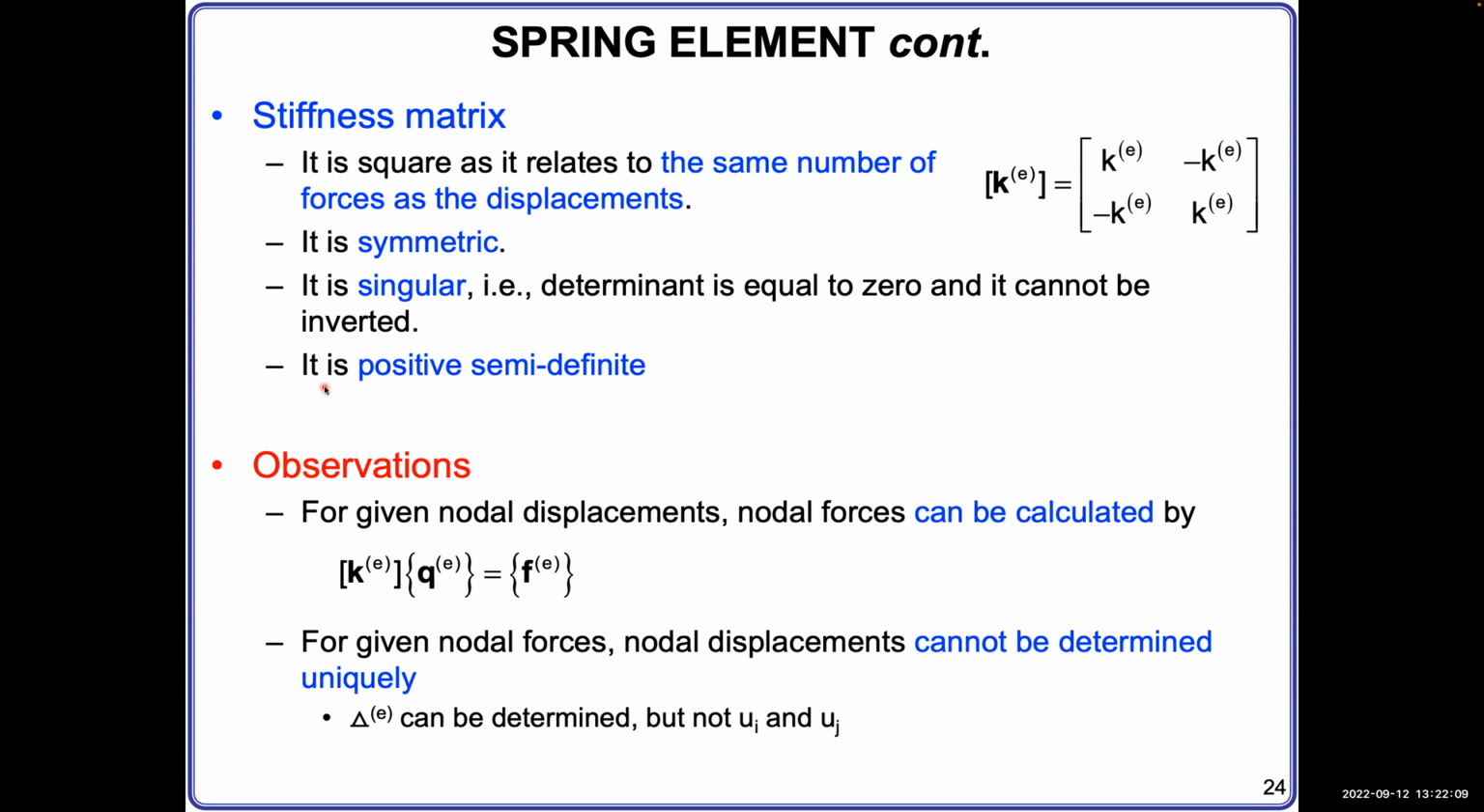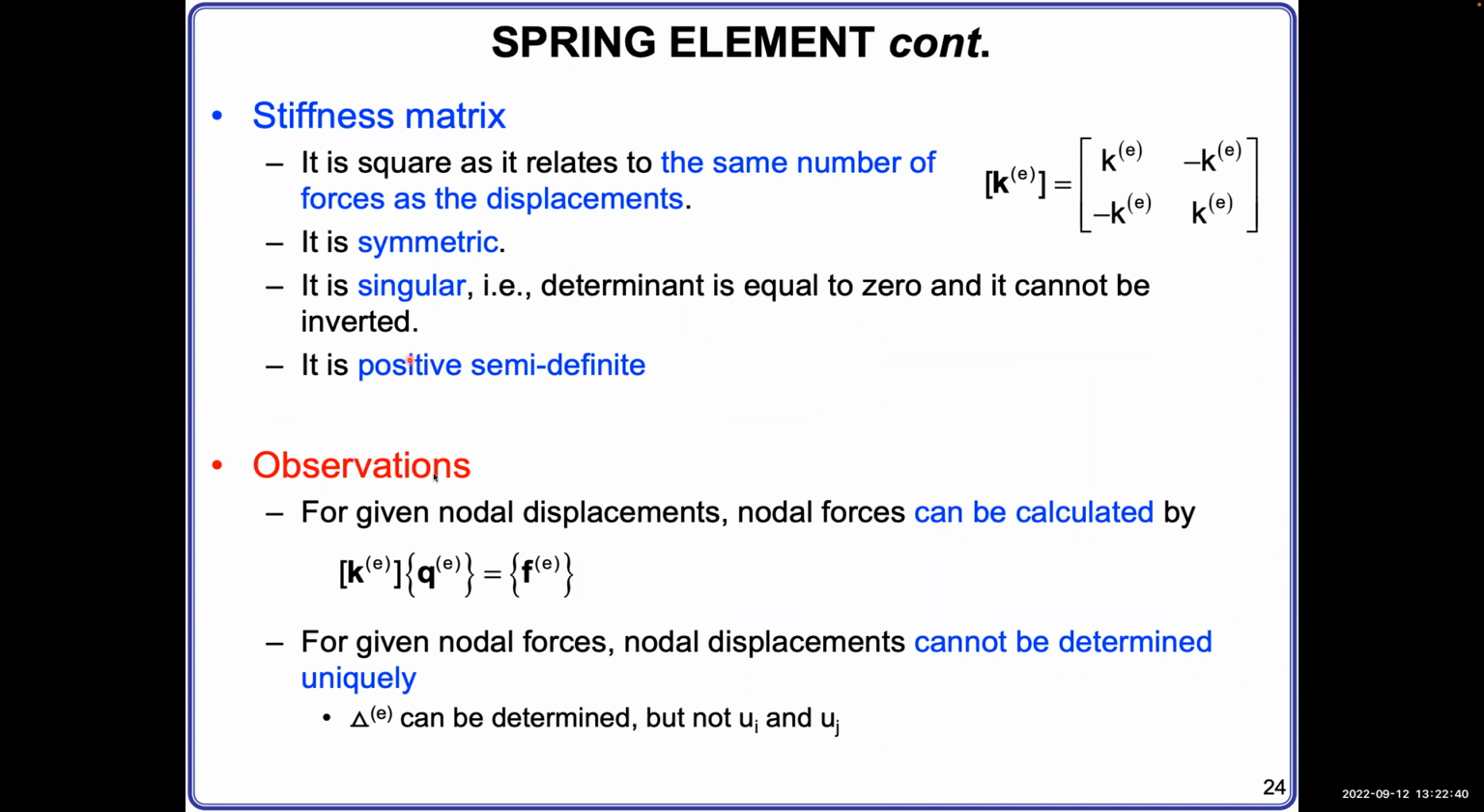Okay, and also this is positive semi-definite. We discussed this concept before. Very important concept. Here semi-definite means the determinant equals 0. It's not larger than 0, it's equal to 0. Okay, but never less than 0. Never. So that's a very important property as well. So these are the key properties of a stiffness matrix. You need to get familiar with them.